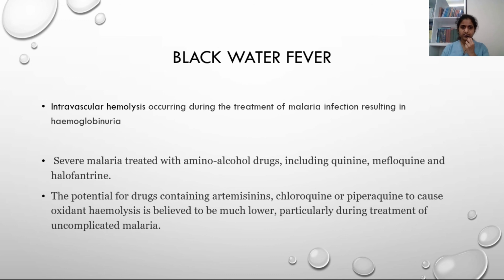Not only the infection, sometimes the treatment, amino alcohol drugs, quinine, mefloquine, halofantrine, will further exacerbate oxidative radical mediated hemolysis. Other drugs, artemisinin, chloroquine, piperaquine, can cause oxidative hemolysis, but the incidence of a drug associated with black water fever is a bit less, very rare, but it has been documented.